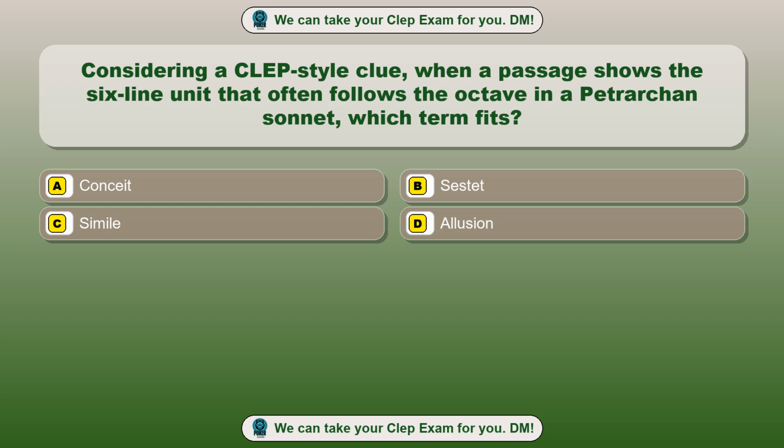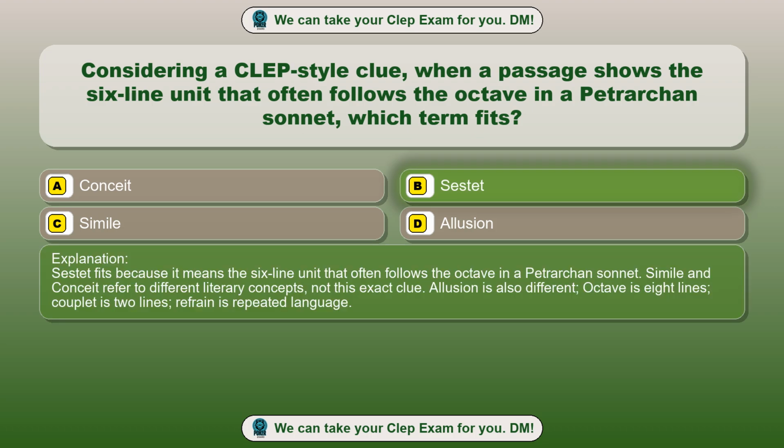Option A, Conceit. Option B, Sestet. Option C, Simile. Option D, Allusion. The correct answer is option B, Sestet. Sestet fits because it means the 6-line unit that often follows the octave in a Petrarchan sonnet. Simile and conceit refer to different literary concepts, not this exact clue. Allusion is also different. Octave is 8 lines, couplet is 2 lines, refrain is repeated language.